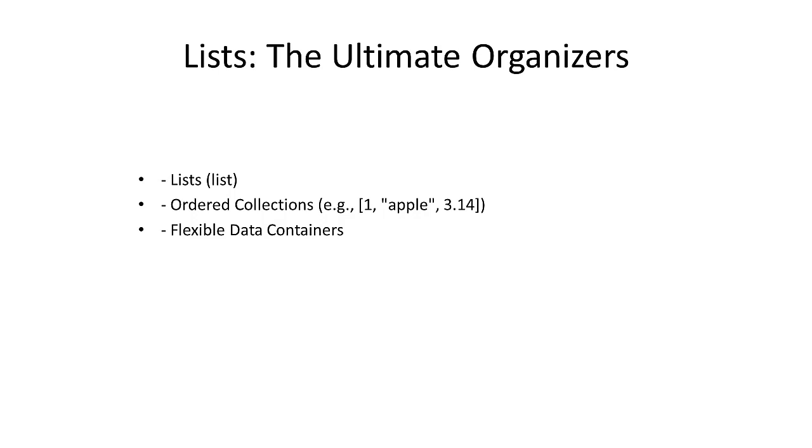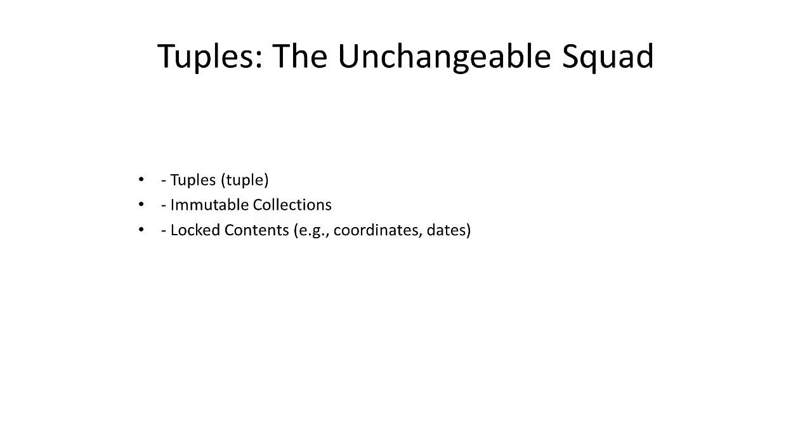The next data type is tuples, the unchangeable squad. Tuples, or tuple, are similar to lists, but once created, their contents can't be changed. Like a locked box with valuable items inside. Use them to store coordinates, dates, or keep track of settings that shouldn't be modified.